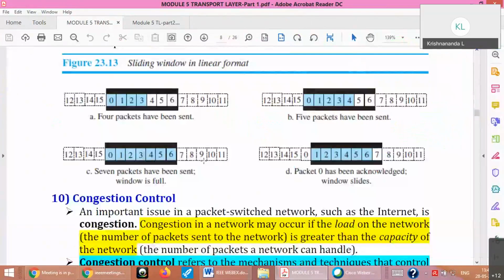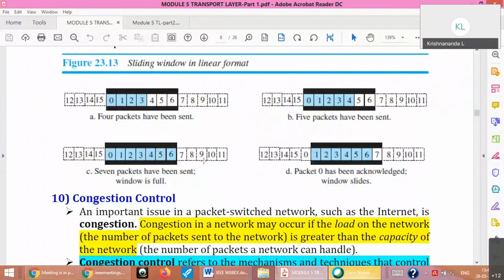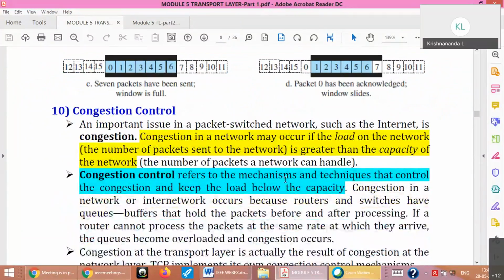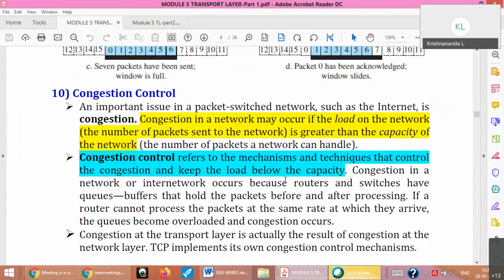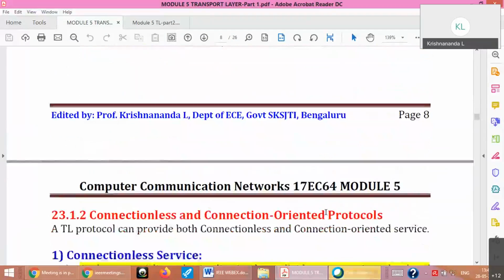It is a very simple concept of sliding window, as physically in your house or college. Earlier we had opening and closing type of windows. To save space, in the wall itself we make a sliding window. You can slide the window forward or backward depending on how much air you want to get inside your room, right? Same way here, the window will move forward based on whether acknowledgements are received or not. And congestion control also will be done. Congestion is a scenario where load on the network exceeds the capacity of the network. That is the definition for congestion.